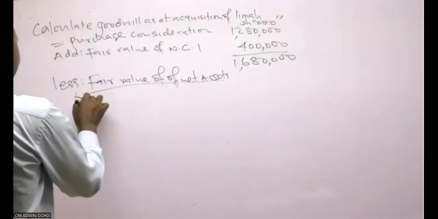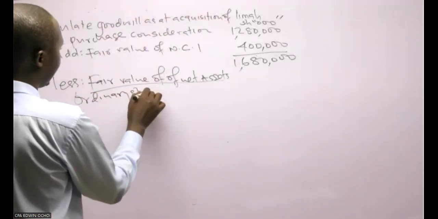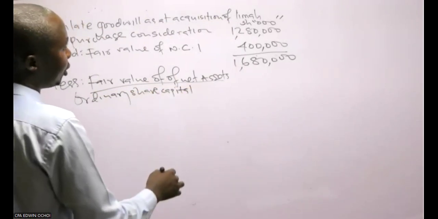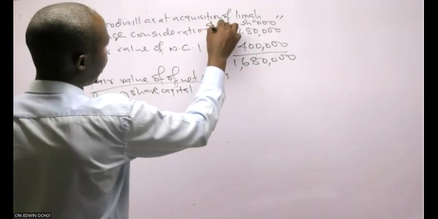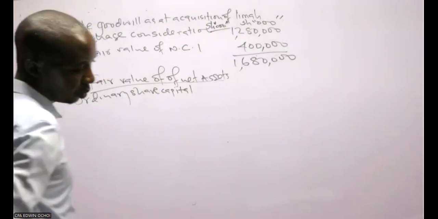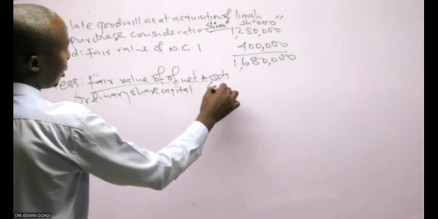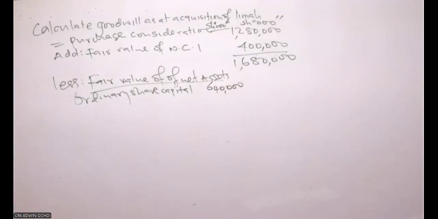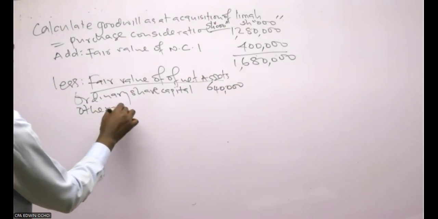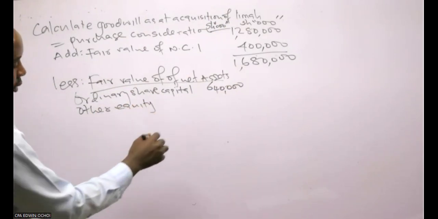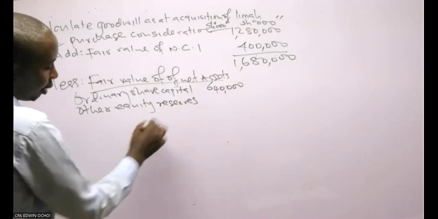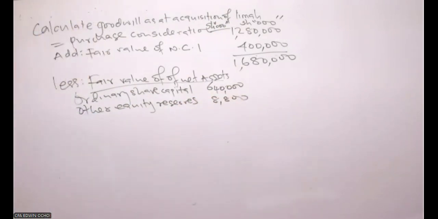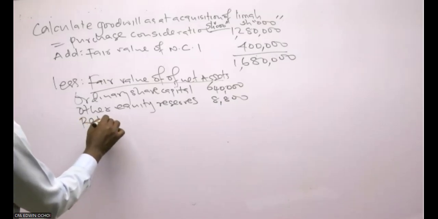So ordinary share capital is 640,000 as provided in the additional information. There was no share premium and revaluation reserve. Other equity reserves was 8.8. Then retained earnings.